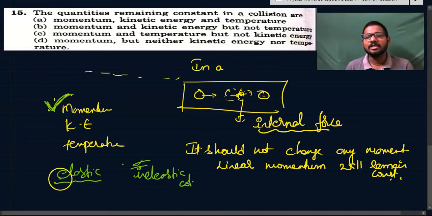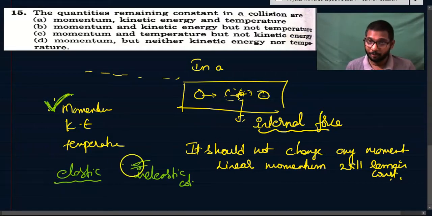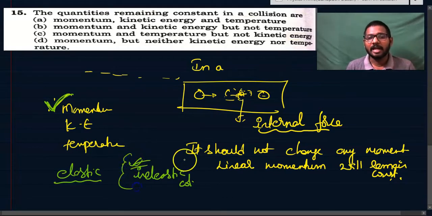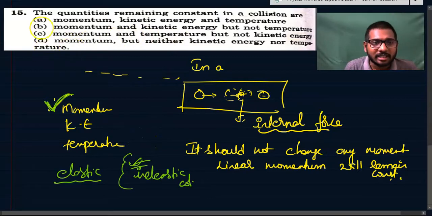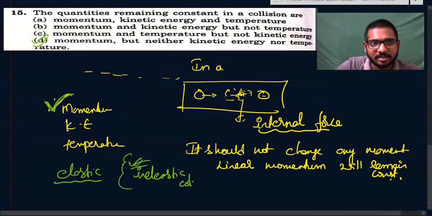if it is a general collision, it might be elastic and it might also be inelastic. If it is inelastic, then there is no conservation of kinetic energy, and that kinetic energy which is lost is converted into heat energy. So there will also be a change in temperature. So here, what will remain constant? Momentum will remain constant, but neither kinetic energy nor temperature is constant. It's a wonderful question. Let us go to the next question.